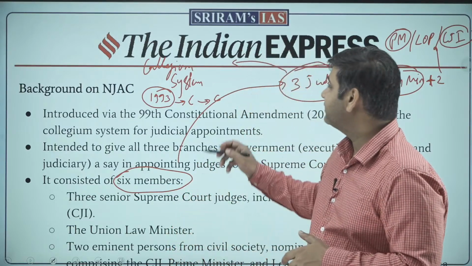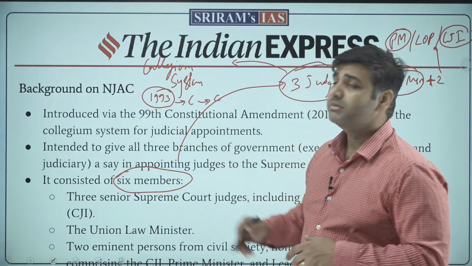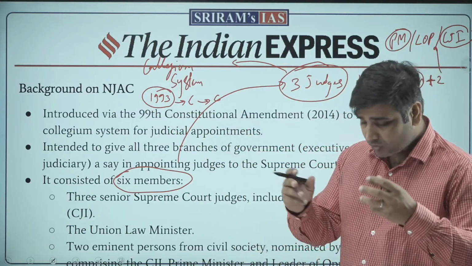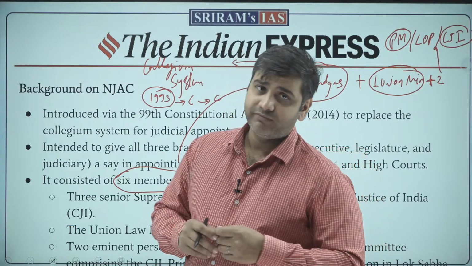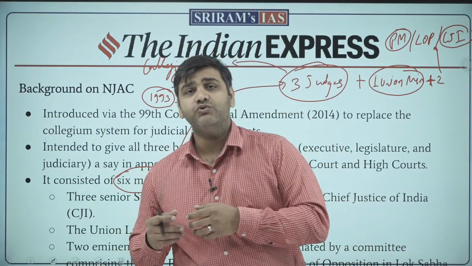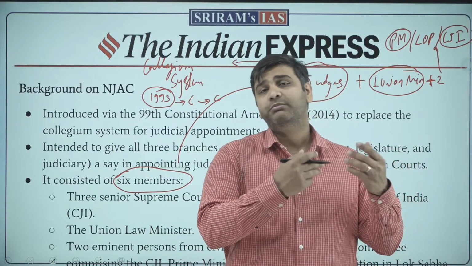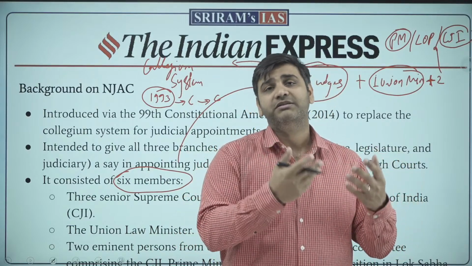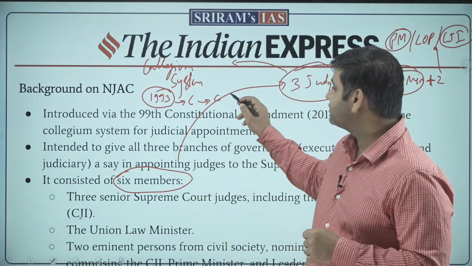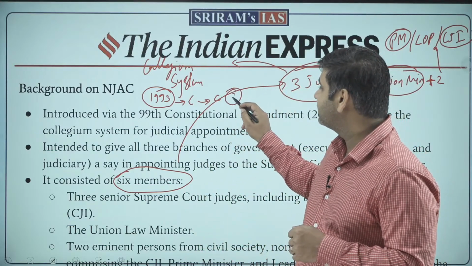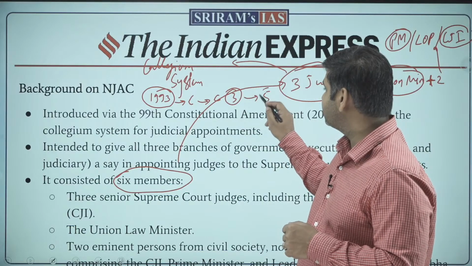This happened in 1993. And a 3-member committee was constituted that was called the Collegium. The Chief Justice of India was also a member of that. And they used to recommend the names to the President, which became binding on the President to appoint. In 1998, this Collegium system, which was a 3-member committee, became a 5-member committee.